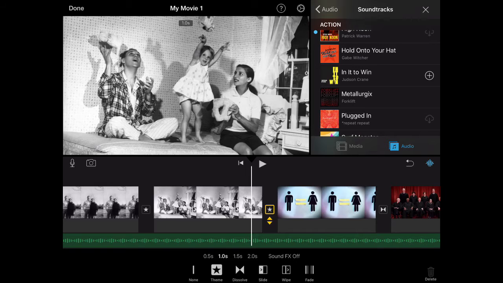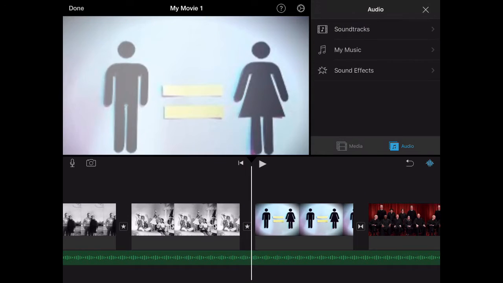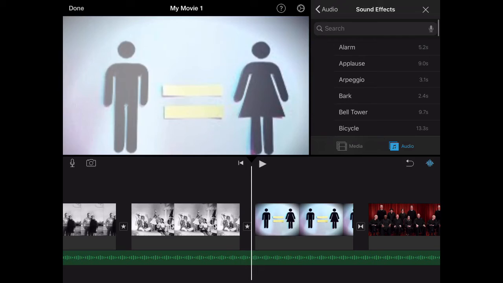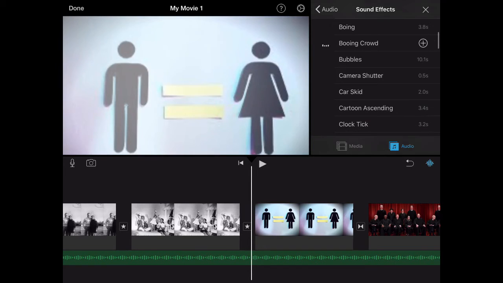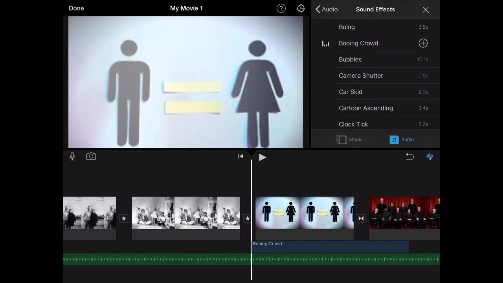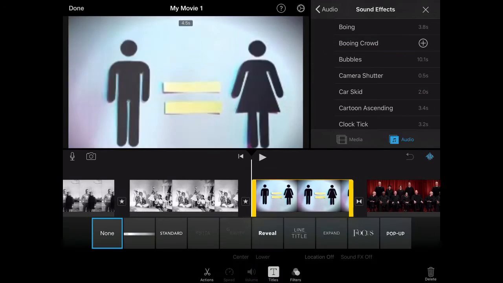Now we're getting to some important information, and I think this stuff needs some sound effects. So I'm going to go and look at the sound effects and try to figure out which one fits this. So here I'm talking about how she fought for gender equality. While I applaud it, a lot of people at the time didn't. So I'm going to stick in the booing crowd to show that people didn't like her fighting for equality.